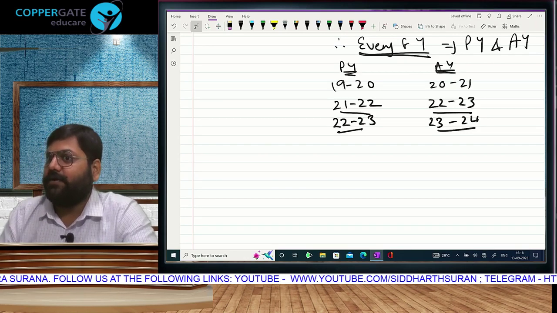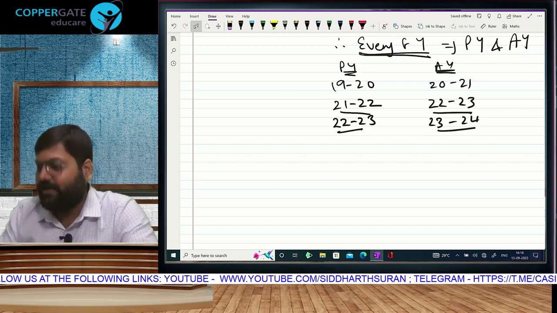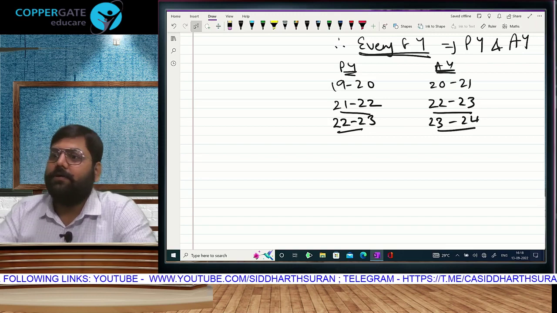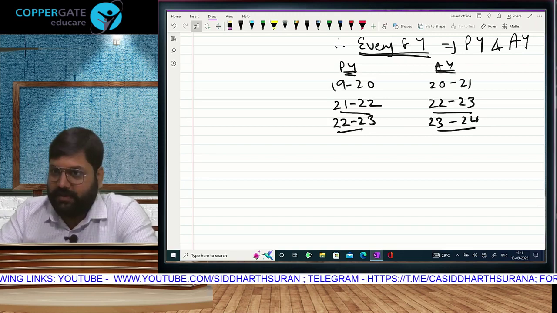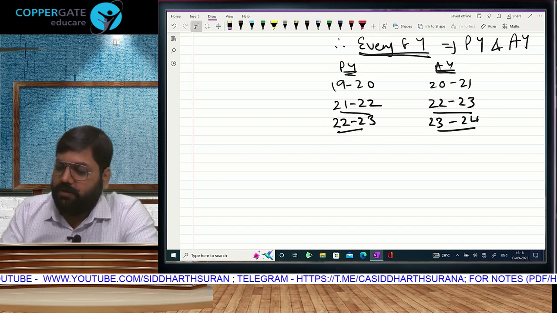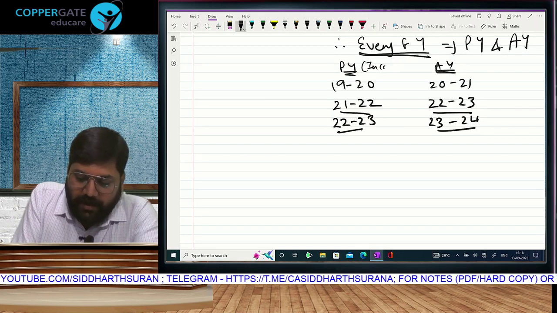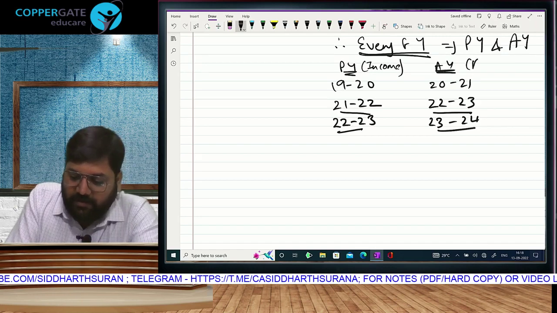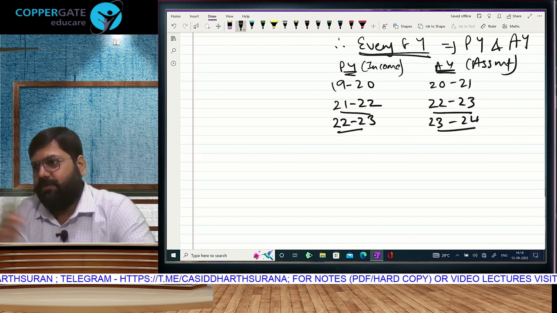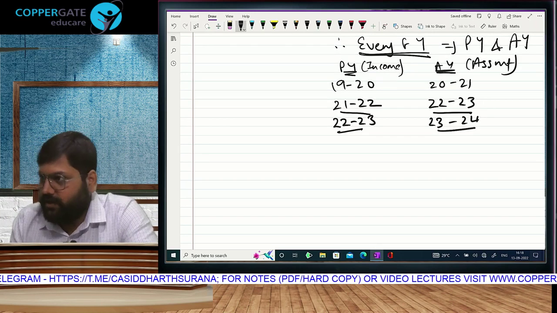Current year 22-23, previous year. Current year is your previous year in income tax. और उसका AY will be 23-24. Is that clear? Okay. Now, that means, have we understood that income will be earned in the previous year and assessment will happen, tax will be calculated in the assessment year? And have we also understood that every year becomes previous year, assessment year both? Everyone has understood. Is that clear?